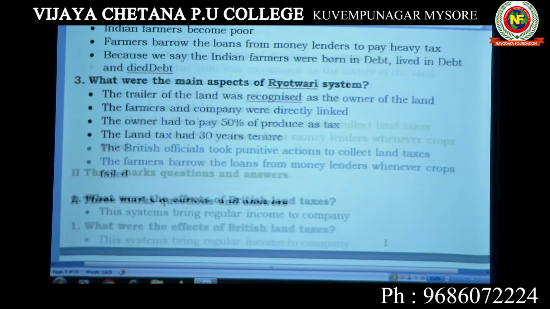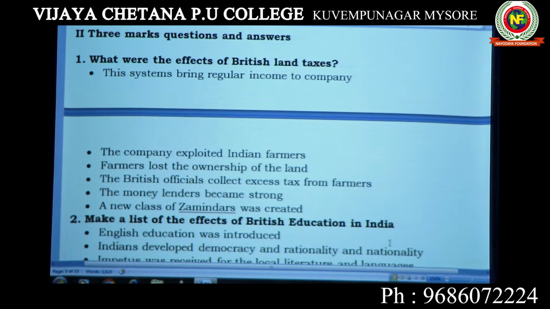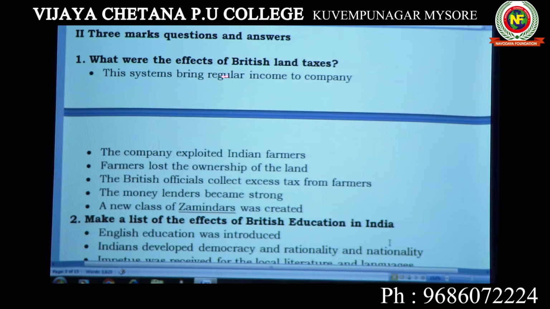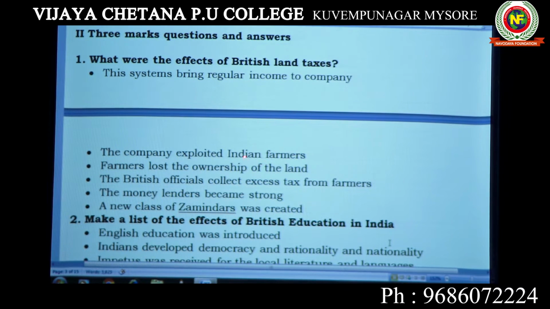Next 3 mark question in this chapter. What were the effects of British land taxes? Effects of the land revenue system. The first one, the system brought regular income to the company. Company used to enjoy because they were getting regular income. Company exploited Indian farmers. Indian farmers used to be exploited by this system. Farmers lost ownership of land. Farmers were not the owners of land.